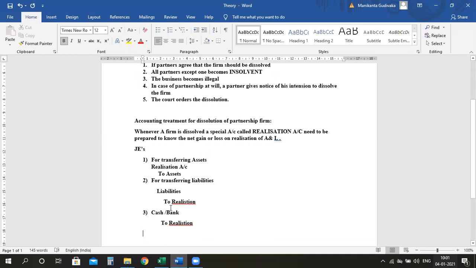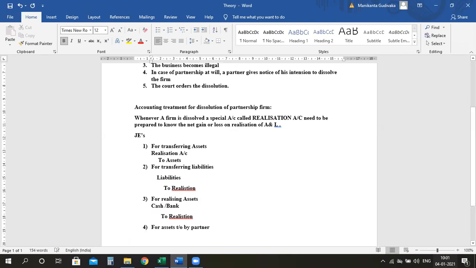Am I clear with this entry? This is the entry. Clear? Now, next one. Fourth entry, for assets taken over by partner. Now you can ask me, ma'am, what is this? Let's say I have three assets. I have land and building, I have plant and machinery, I have vehicle. Land and building and plant and machinery, I sold. I realized by cash.